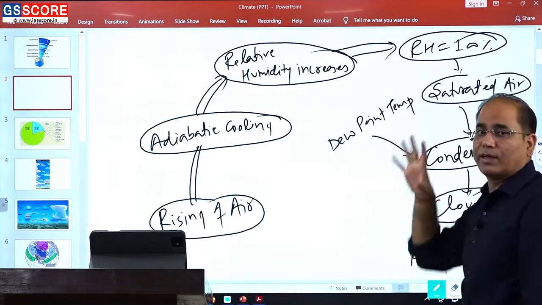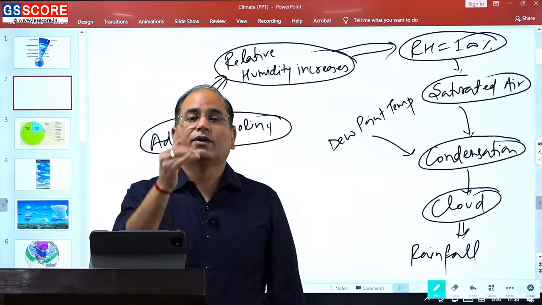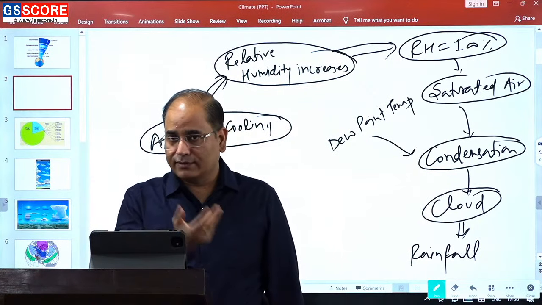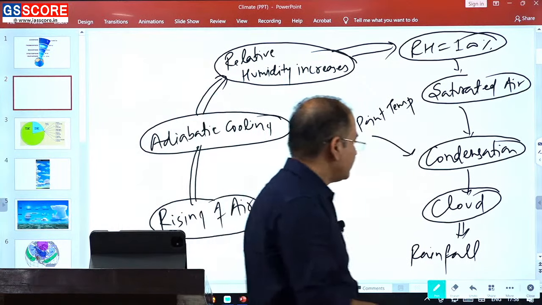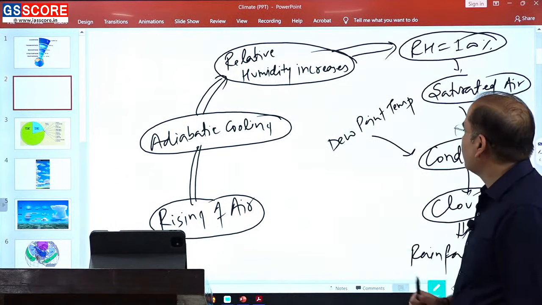Condensation has taken place, and condensation is simply the transformation of water vapor into either water droplets or ice crystals. So, this is the general life cycle of the rainfall.